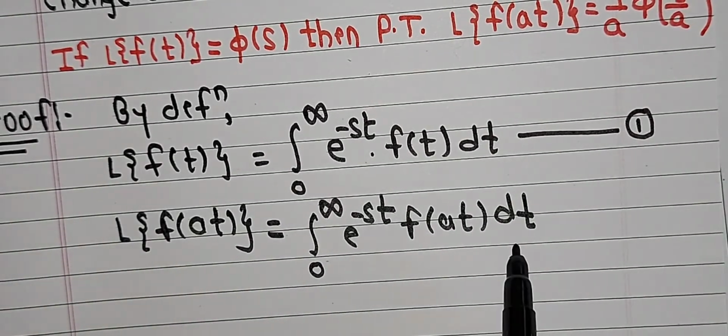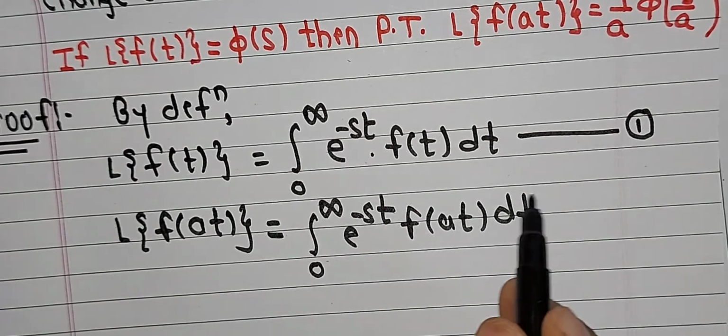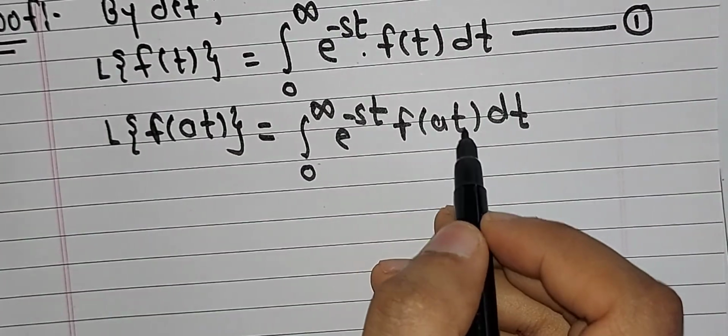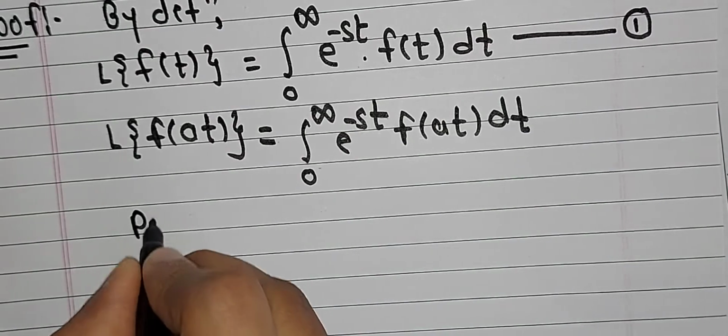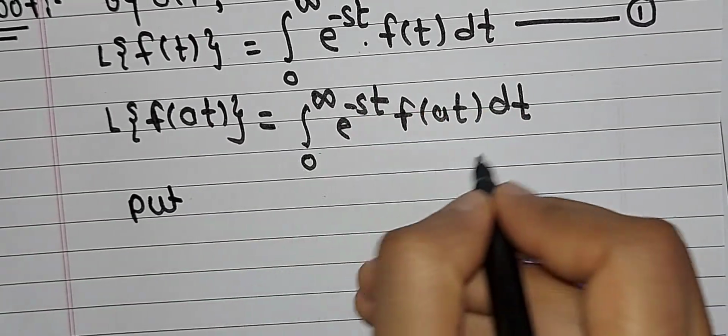Now to solve this integration we will use the substitution formula. Put at equal to a variable, small p. This is possible because we only have to solve this integration.